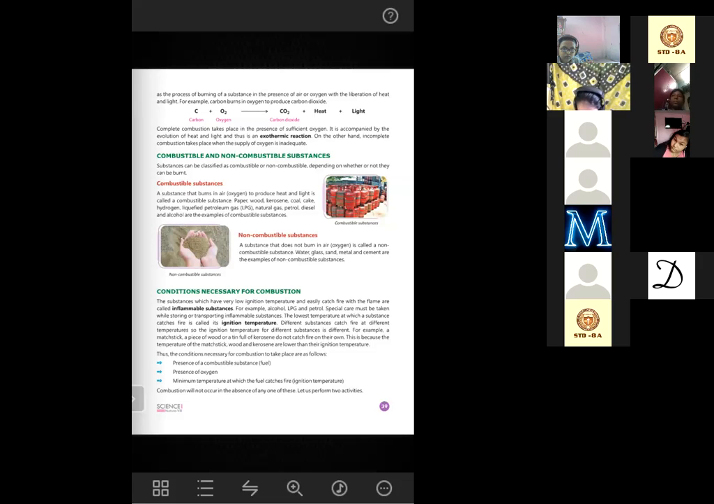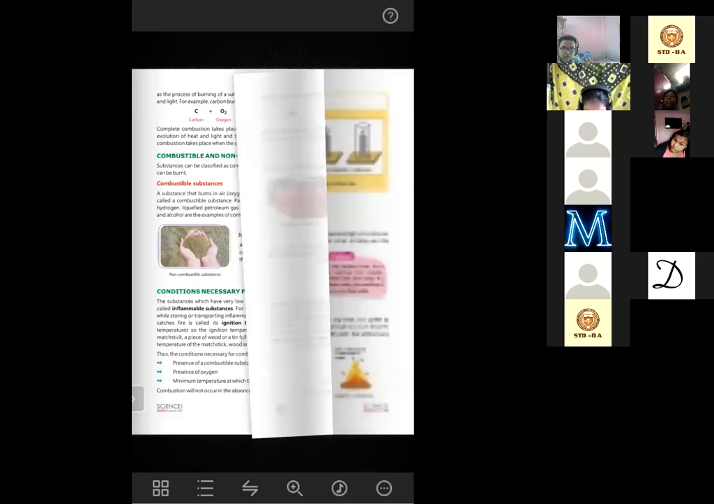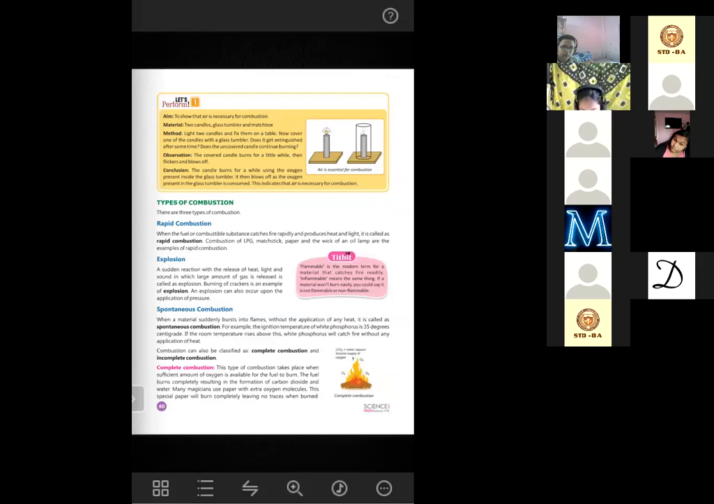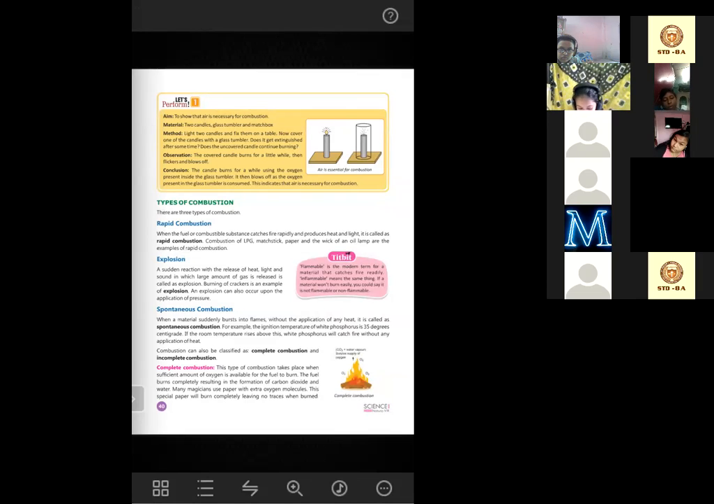Let us perform two activities. That means now we will read two different activities. The first activity, you have already learned in your previous classes. I am not reading it as it is written in the book, but I'm just telling you. First, you will have to burn a candle. Then you will see that the candle is burning properly in the open air. It's burning perfectly. But whenever you cover it with a glass,